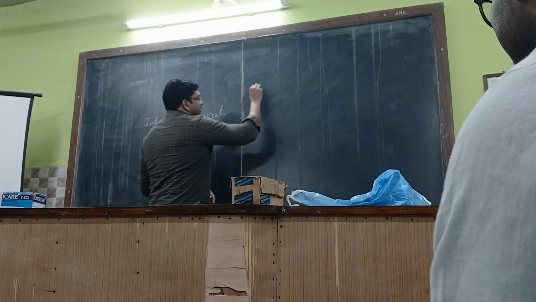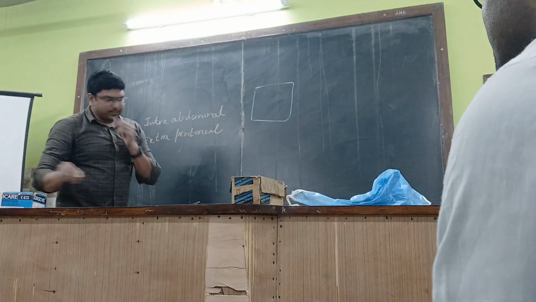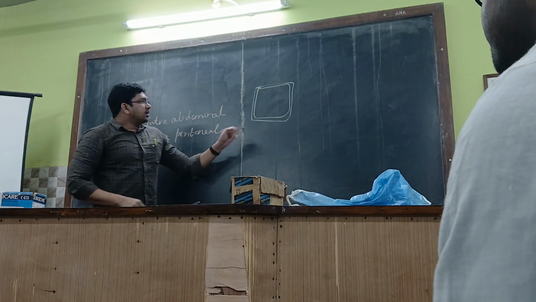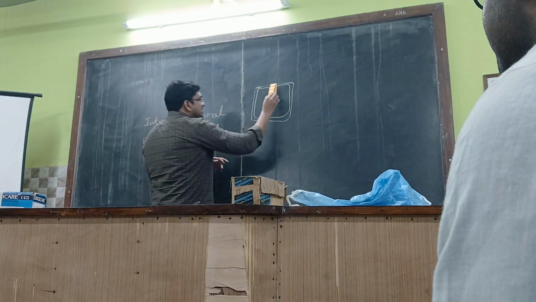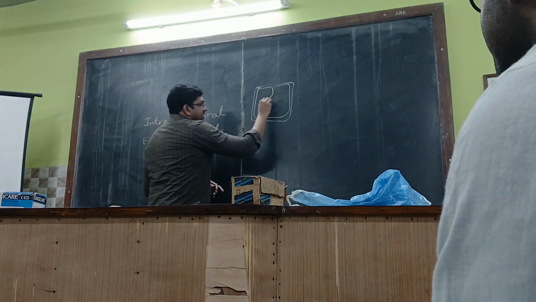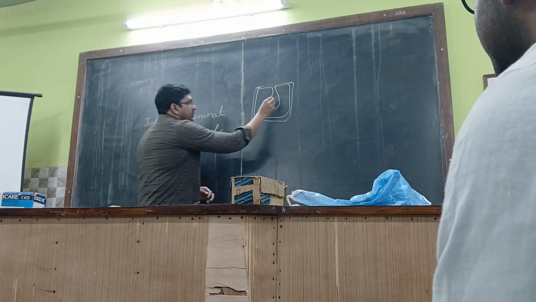For example, this is the abdominal cavity, which is lined by peritoneum on the inner aspect. This peritoneum invaginates into the abdominal cavity and suspends the different organs there. For example, take the liver.